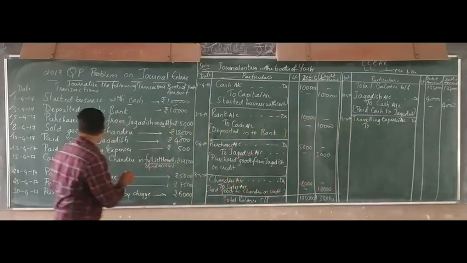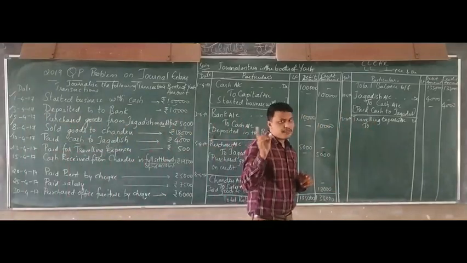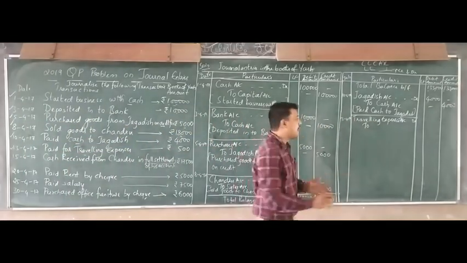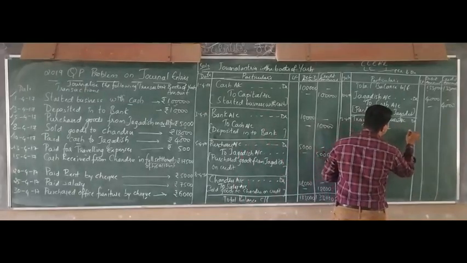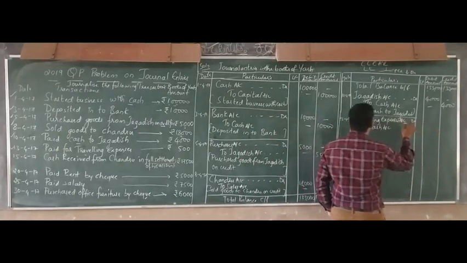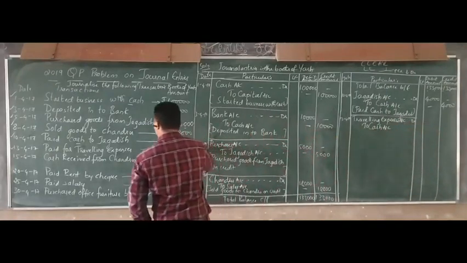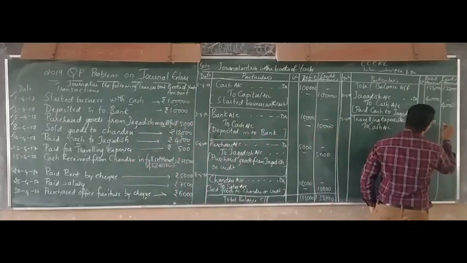You have paid the traveling expenses. From what will you be paying? From cash only. So to cash. If they have not mentioned anything, that will be a cash transaction. So cash account. What is the amount given? 500. So 500 you have to write here.